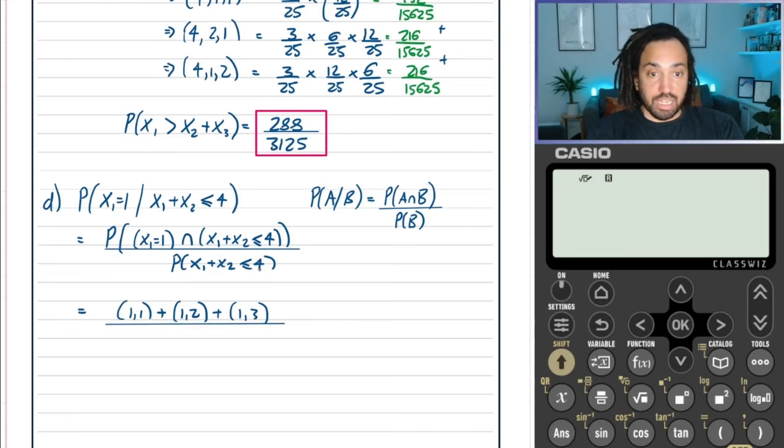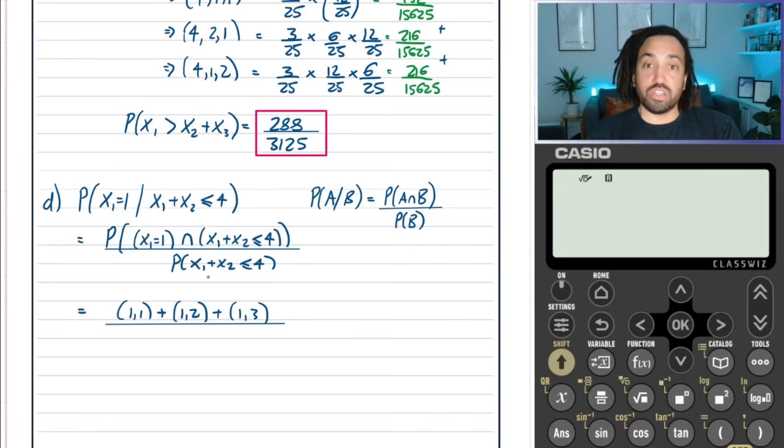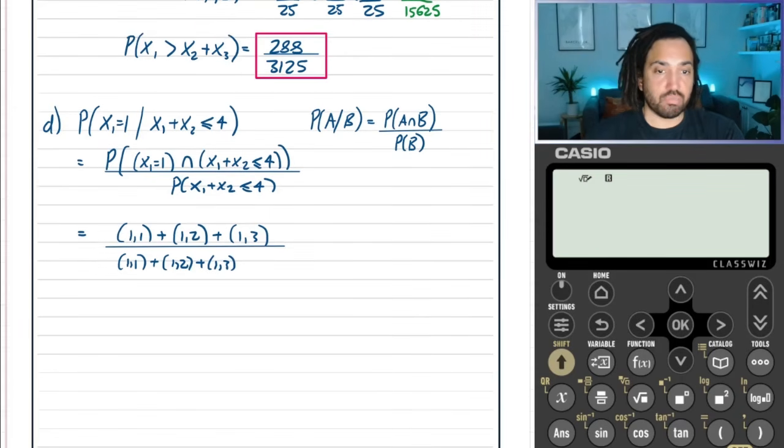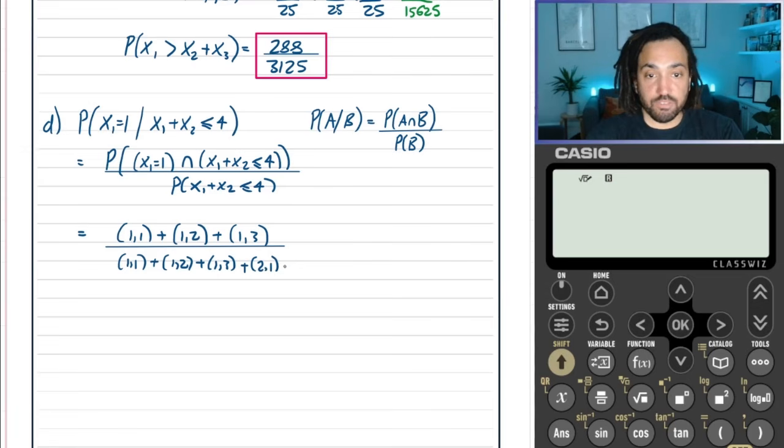The bottom line, how can we have them adding up to 4? Well, it could be 1, 1, or 1, 2, or 1, 3. And then we will need 2, 1. Yeah, because that does the job. That's definitely less than 4.